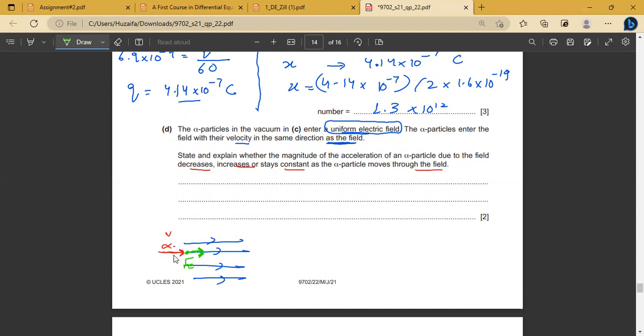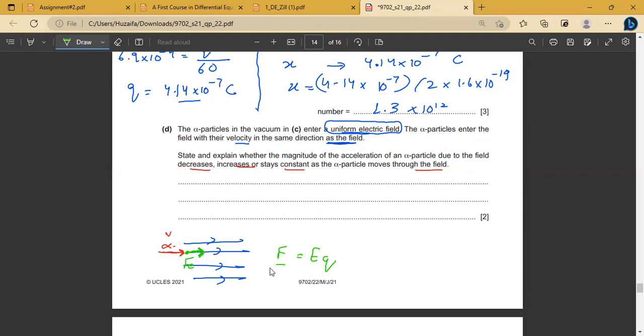It's passing through what again? Passing through this uniform electric field. Then it will not change. Yes, not change. Why? What is the reason? We have seen that in a uniform field, electric force equals E times Q. The electric field strength is constant, and the charge of the alpha particle is constant, so the force will be constant.